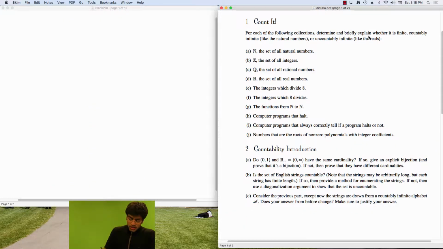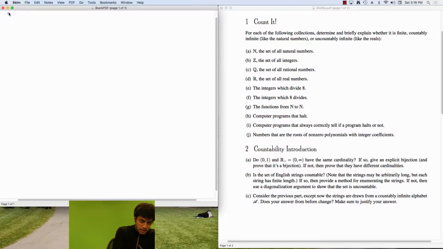OK, so now let's look at question 2, part B. Now, this might have been something that you might have seen when we're trying to establish whether the set of all computer programs is countable or not. And a similar argument holds even there.